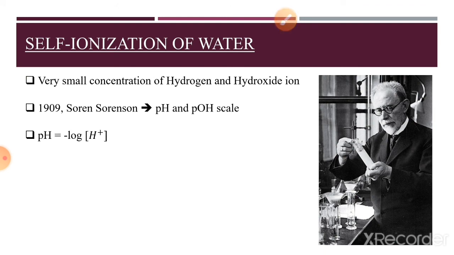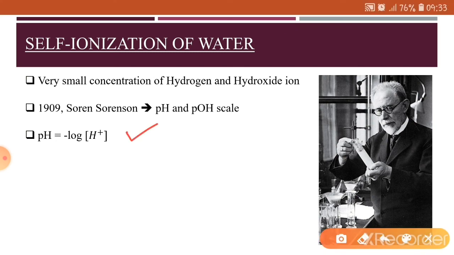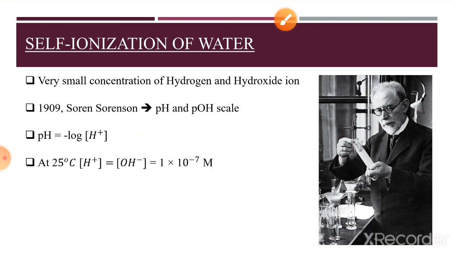Now, he measured the concentration of hydrogen ion in the solution with the help of this equation. It says that pH is equal to the negative log of the hydrogen ion concentration in the solution. At 25 degrees centigrade, we know that the hydrogen and the hydroxide ion concentrations in the solution are equal to 1 into 10 raised to power minus 7 molar.